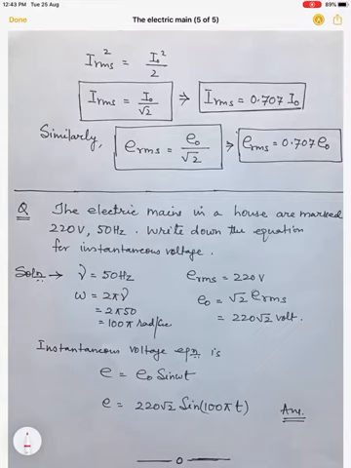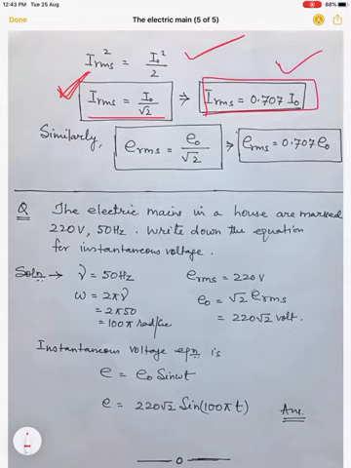I RMS square is equal to I naught square by 2, and if I find I RMS, it is I naught by root 2. So I RMS is equal to peak value upon root 2. If we put the value of 1 by root 2, I RMS is equal to 0.707 times I naught. Similarly, if we do the same for voltage, E RMS is equal to E naught by root 2, or E RMS is equal to 0.707 E naught.